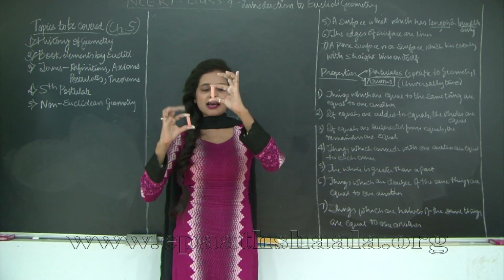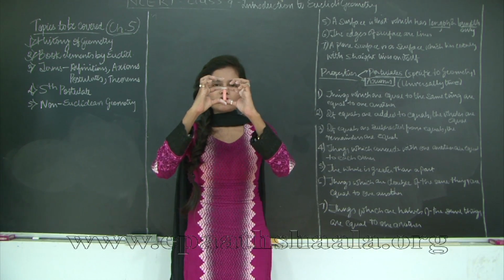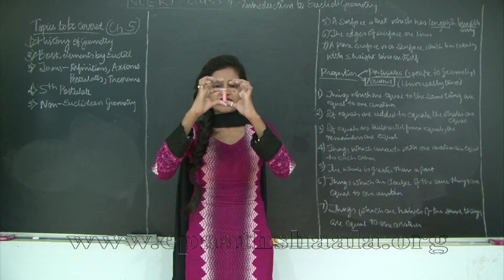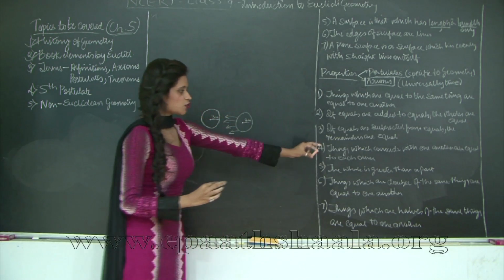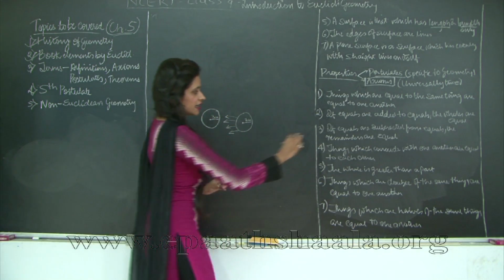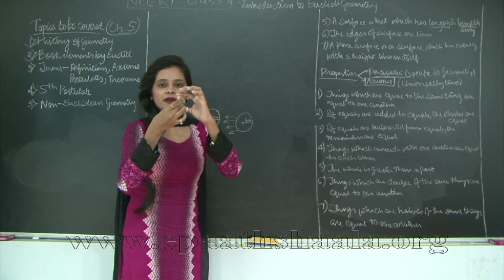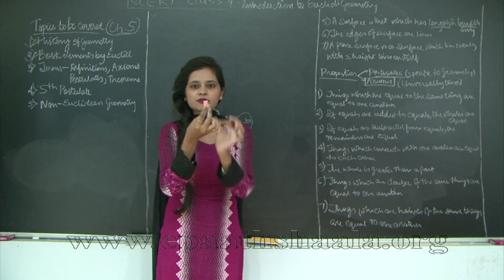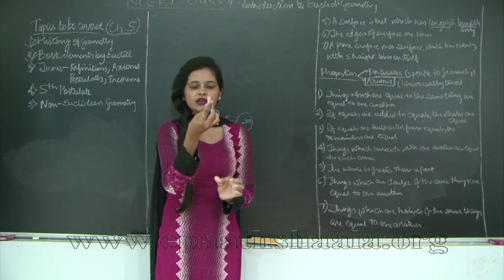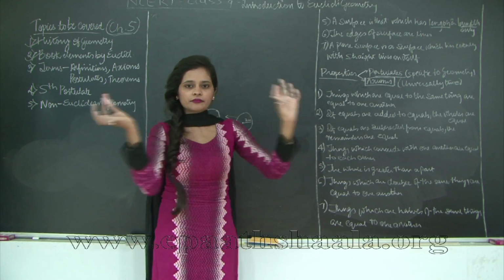I take this one chalk and the other chalk, and I place it on top of the other. So they are coinciding with each other, right? Since they are coinciding, they are equal, which is what this statement means: things which coincide with one another are equal to one another. If I place this chalk in front of the other chalk, you won't be able to see the chalk that is behind. So that means these 2 chalks are equal.